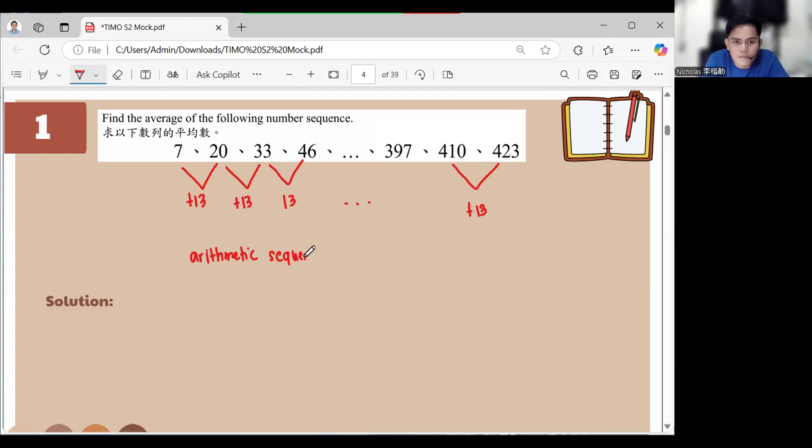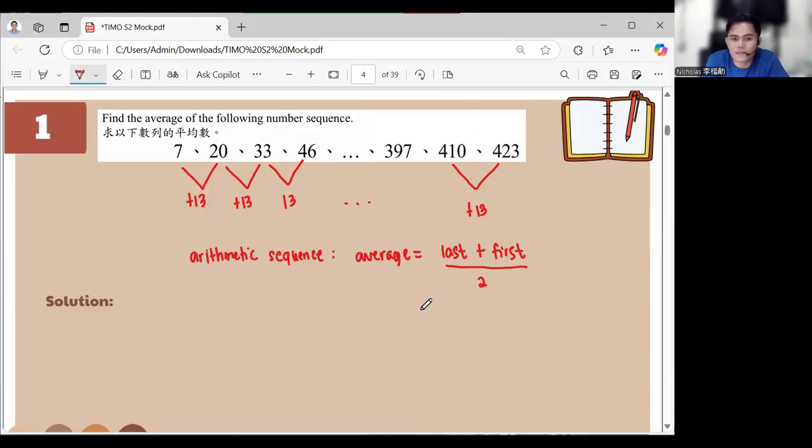And in that arithmetic sequence, the average is just the last number plus the first divided by 2.